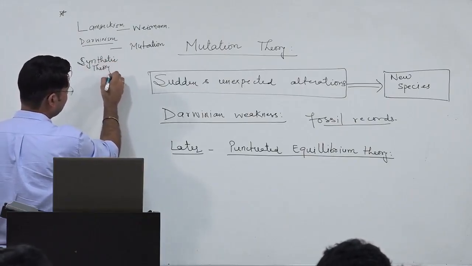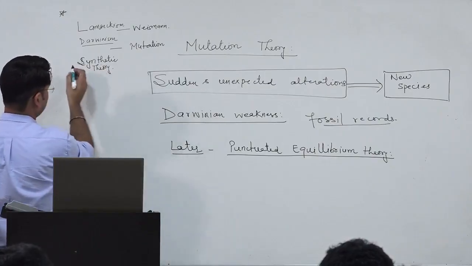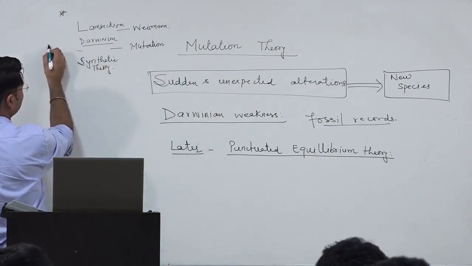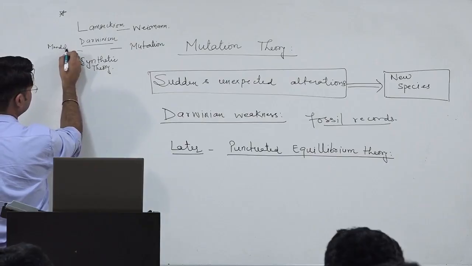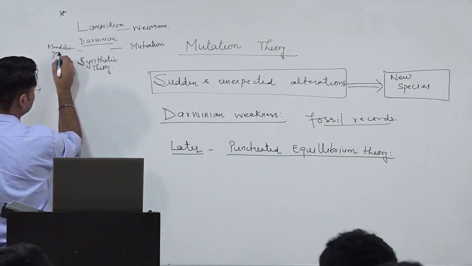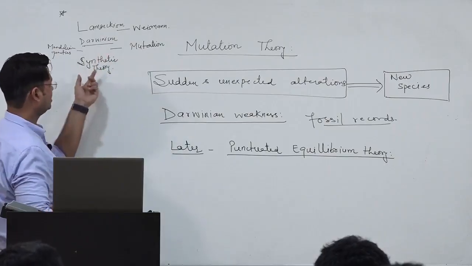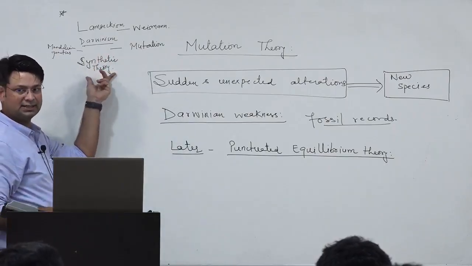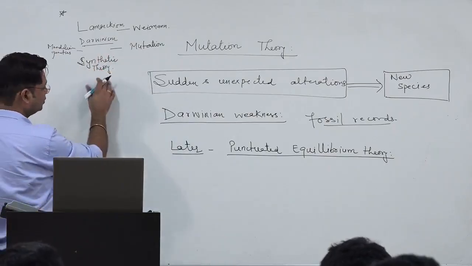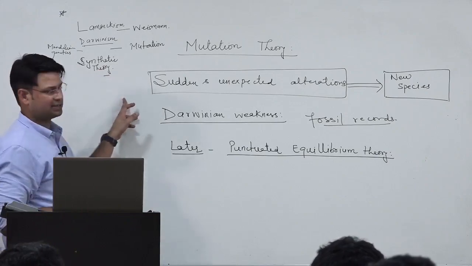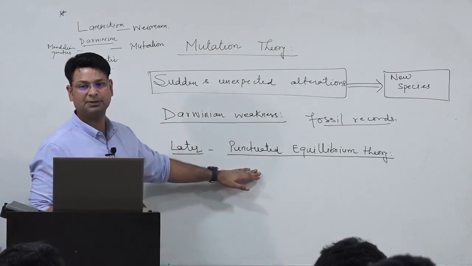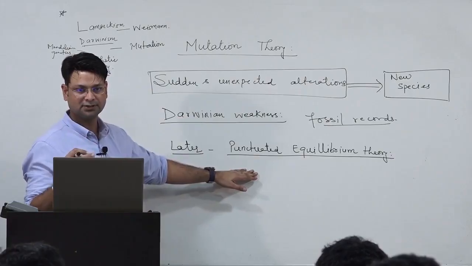This synthetic theory combines, here Mendelian genetics also came in, right? Mendelian genetics and the Darwinian principle of natural selection were combined here in synthetic theory. This was later on criticized by the punctuated equilibrium theory of Stephen Jay Gould, right?